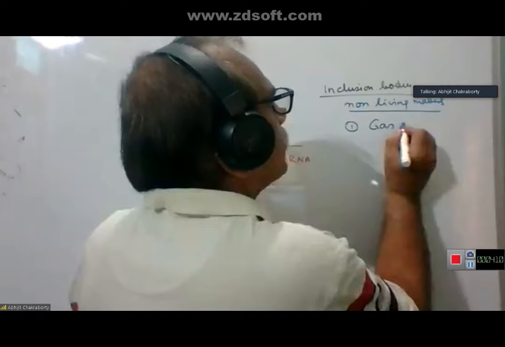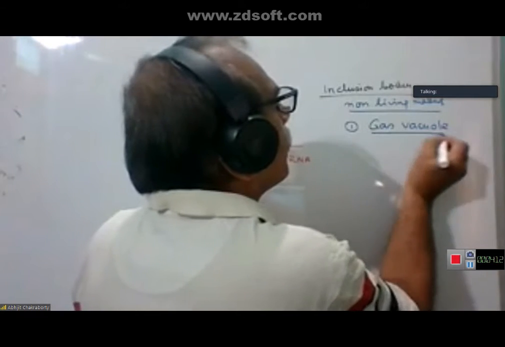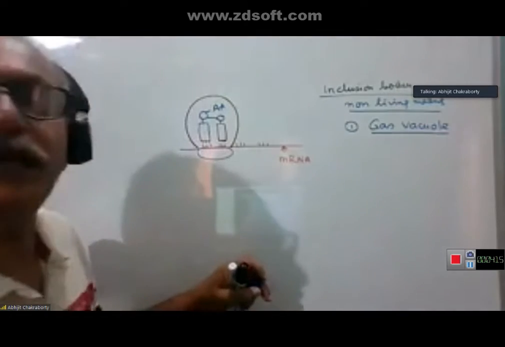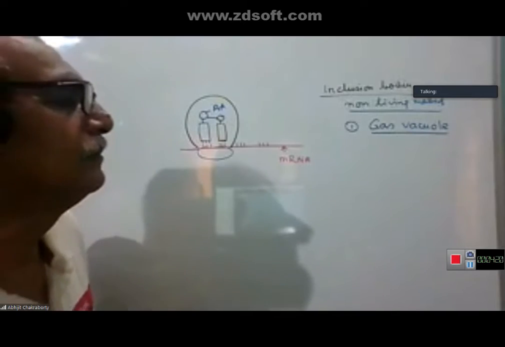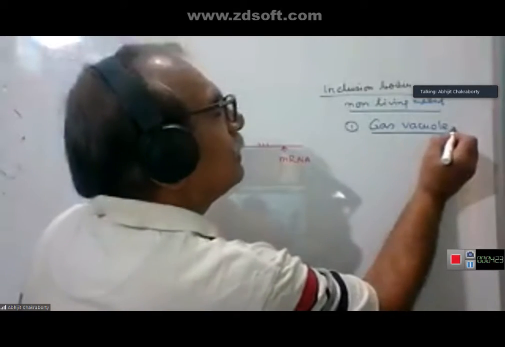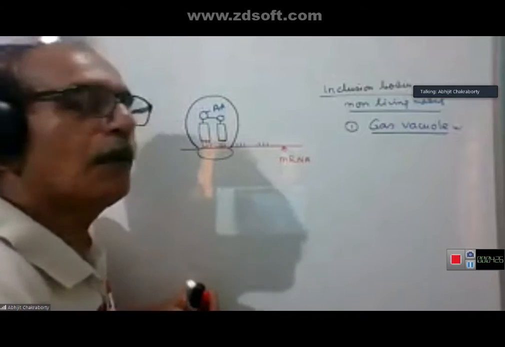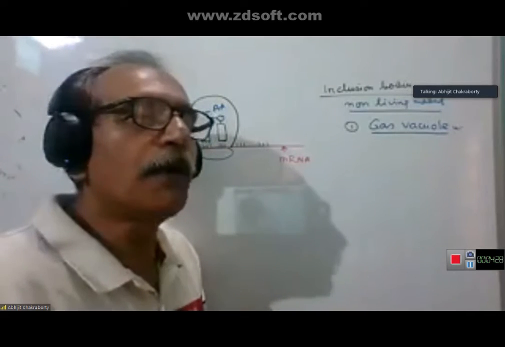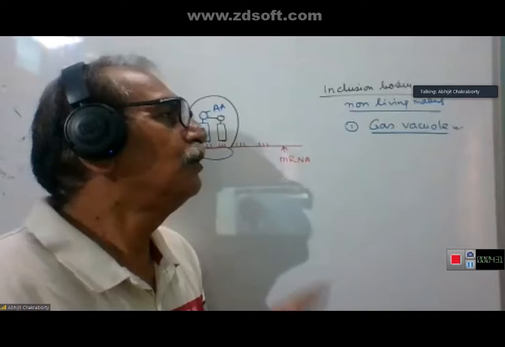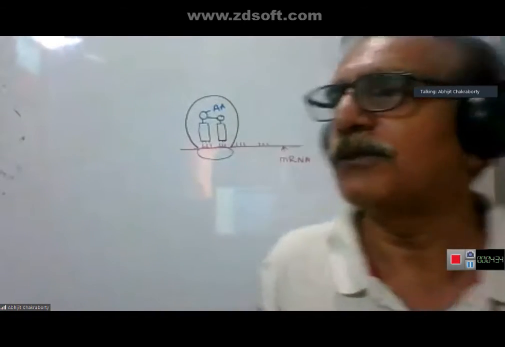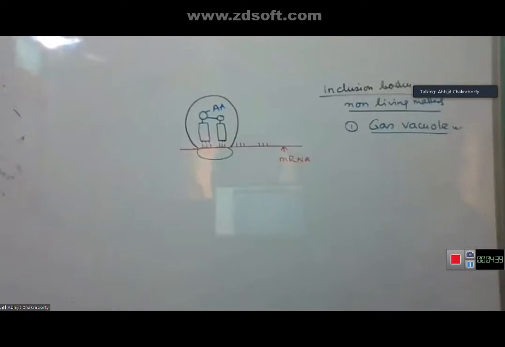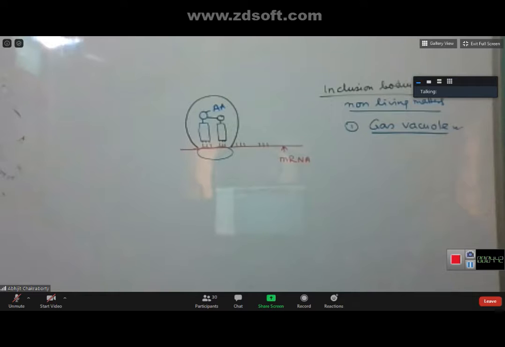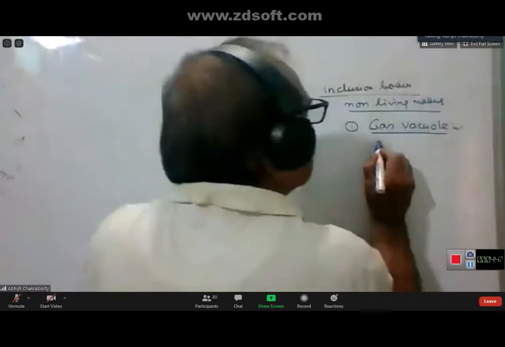First of all, gas vacuole. In some cyanobacteria and also in some bacteria, you will get gas vacuole inside the cell. The role of gas vacuole is to provide buoyancy to the bacteria or cyanobacteria so that it can float freely. It is the most important thing.